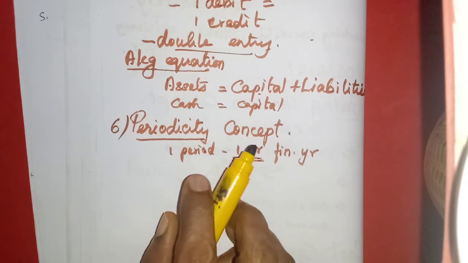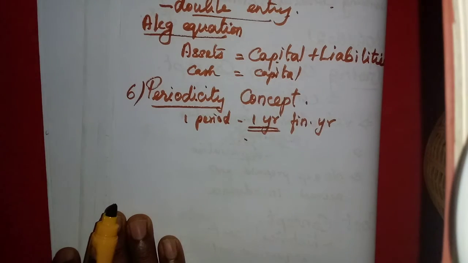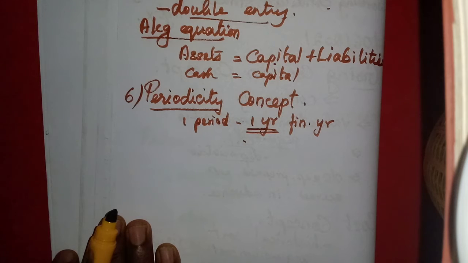At least a minimum of 1 year they have to evaluate the performance of their business, and they should calculate whether they have earned profits or suffered any loss. Then, for the evaluation purpose, for the analysis and interpretation purpose, they need to calculate the profit or the financial position of the business. That is the periodicity concept. Or maybe monthly, half yearly, quarterly they can prepare, but as a common period they prepare for 1 year. That is the periodicity concept.